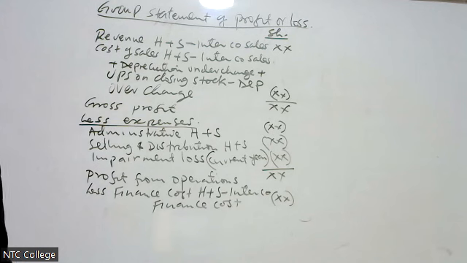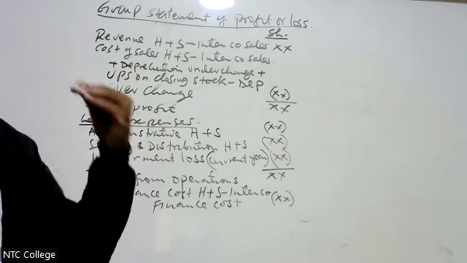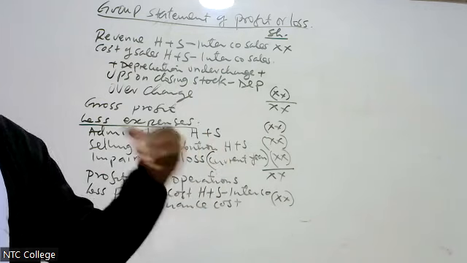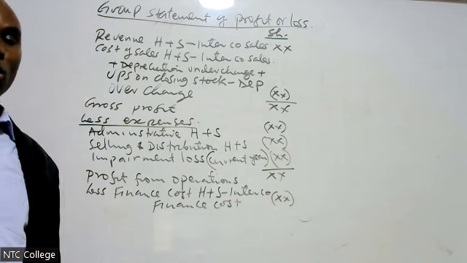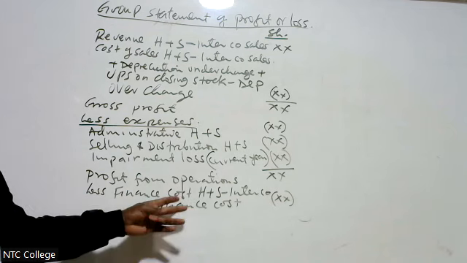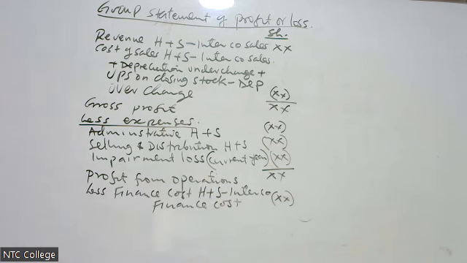Intercompany finance cost means, as was just mentioned, H gave a loan to S that attracts interest. H gave a loan to S at an interest of 10%. If H gave a loan to S, S is to pay that interest. Where will that interest go? It will go to H. Therefore, that is what we call intercompany finance cost. We don't consolidate intercompany finance cost, we subtract.